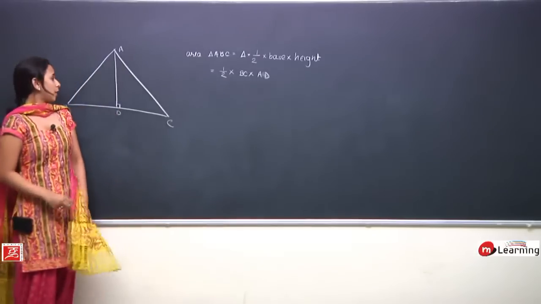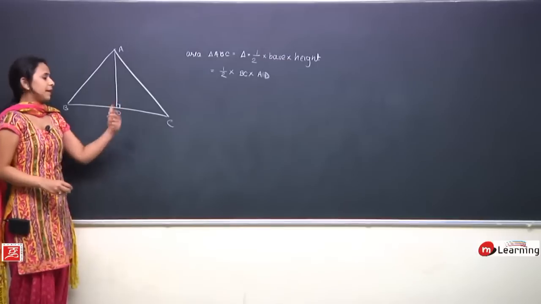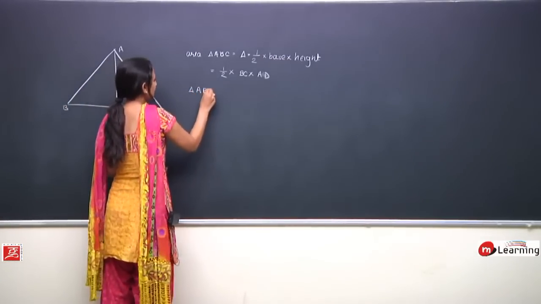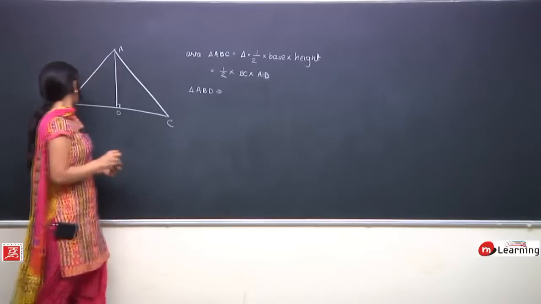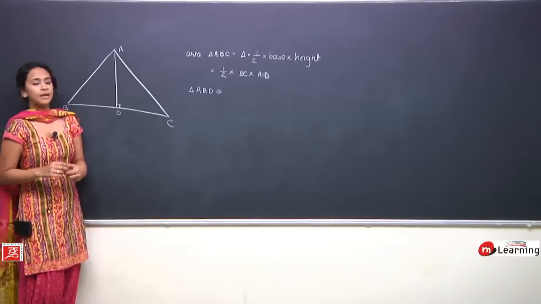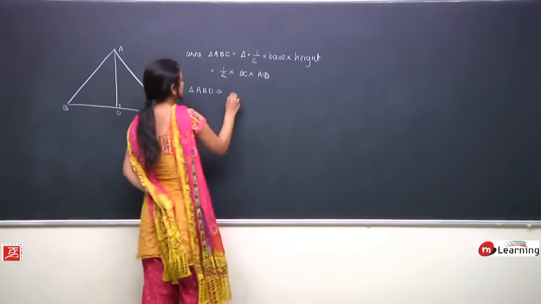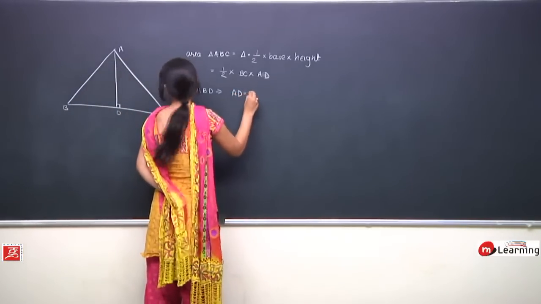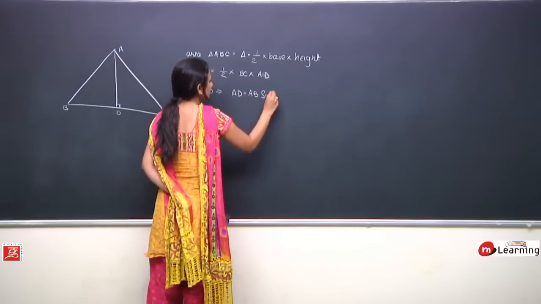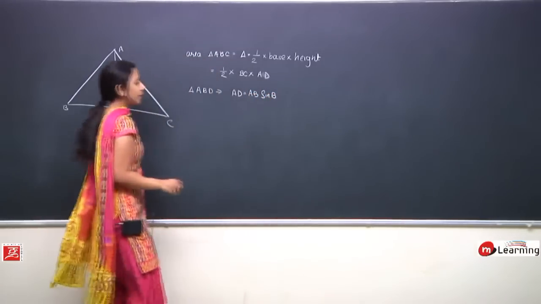Is that true? Now, if I consider this triangle ABD, I know sine B would be equal to AD upon AB, which means AD is AB sine B. Very true.